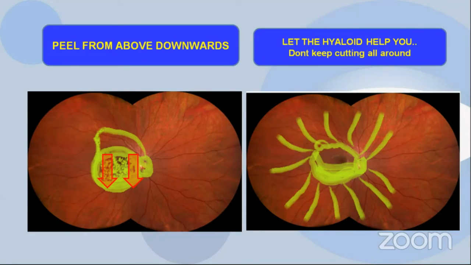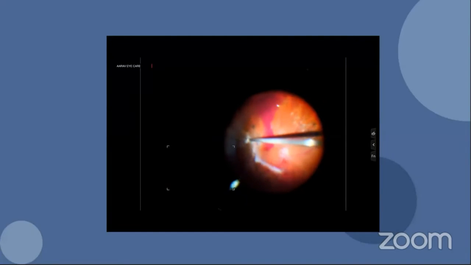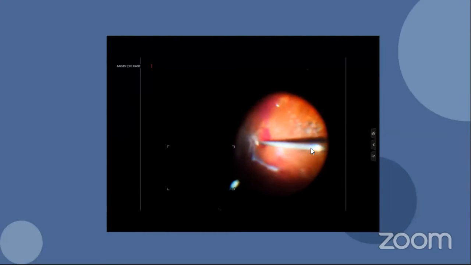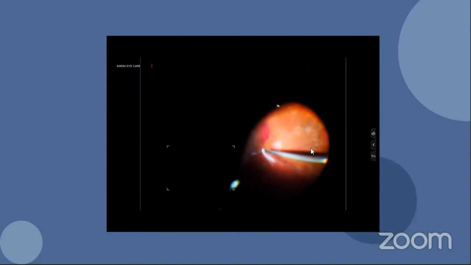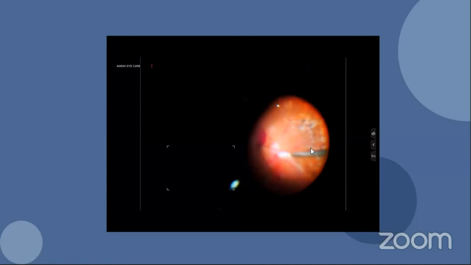Rather than that, if you want, you can cut in the area of the membrane and leave the rest of the hyaloid so that the hyaloid acts as traction to pull your membrane up. And that gives you a plane to dissect it. So in this video, I'm just trying to show that I've opened the hyaloid in the superior part, and then I'm gradually peeling the membrane using the suction and the cutter simultaneously. So gradually you can start peeling from above downwards.